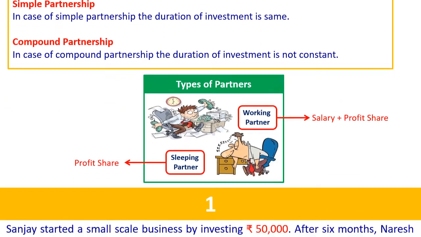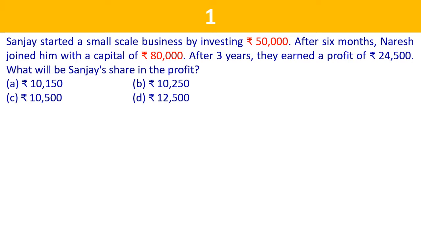Let's start with the examples. Problem number 1. Sanjay started a small scale business by investing rupees 50,000. After 6 months, Naresh joined him with a capital of 80,000. After 3 years, they earned a profit of 24,500. What will be Sanjay's share in the profit? Now here there are two partners, Sanjay and Naresh. Let us say Sanjay invested 5 rupees and Naresh invested 8 rupees.